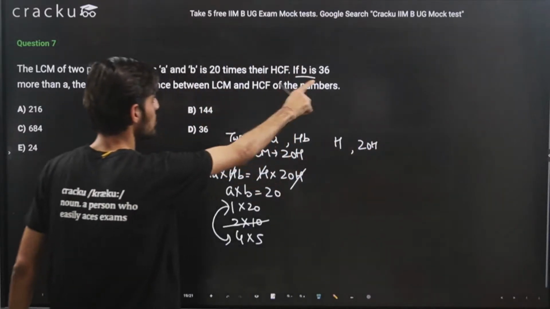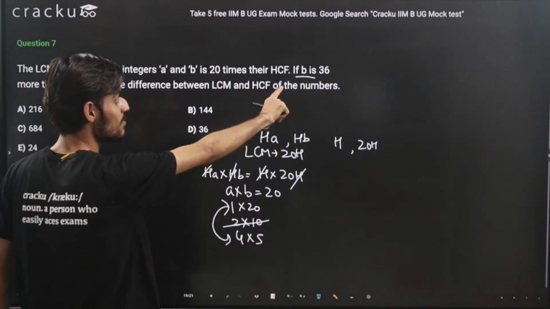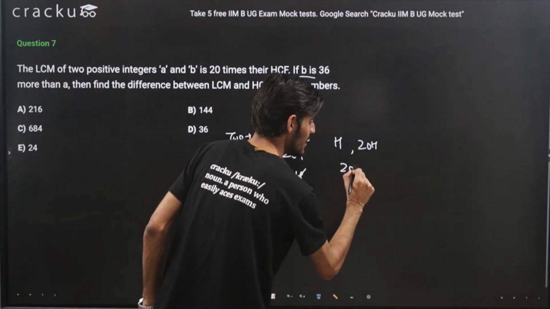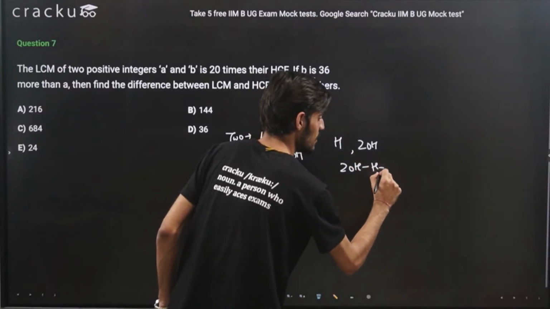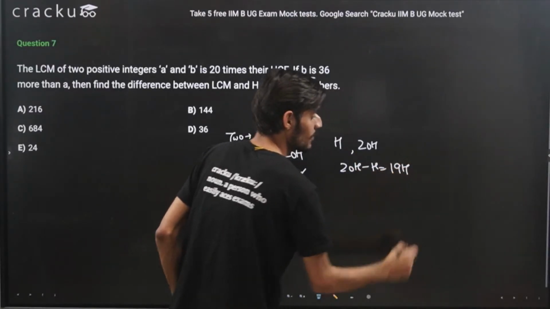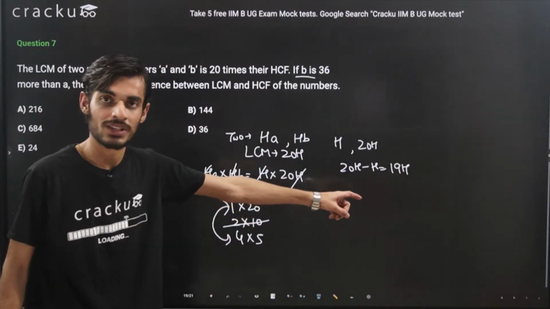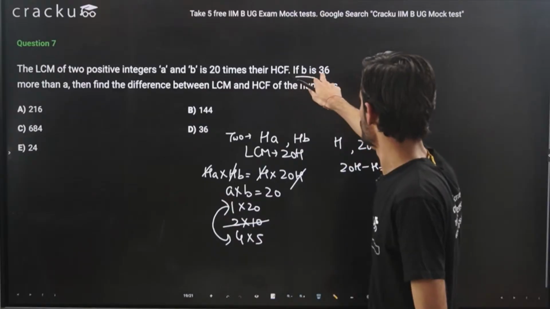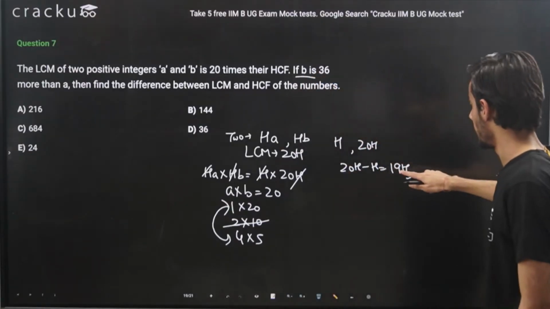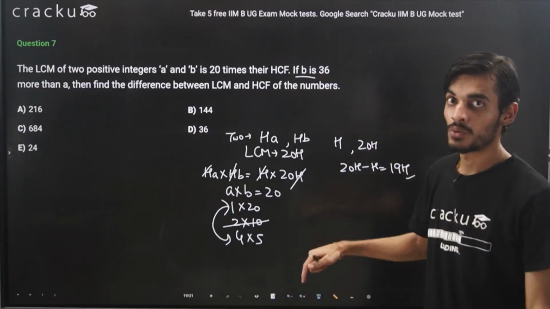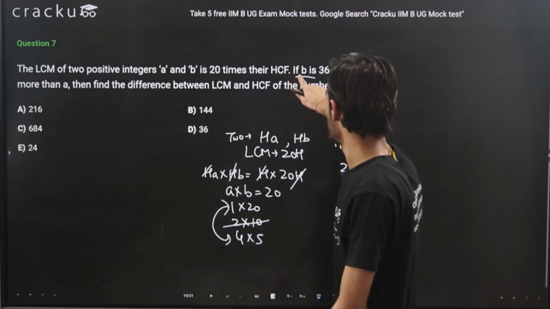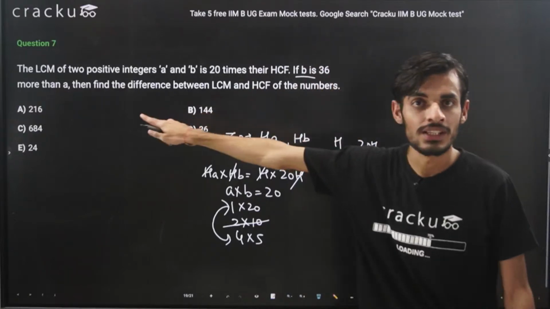So the difference of the two numbers is 36 because B is 36 more than A. So it will come out to be 20H minus H, that is 19 times H. And of course HCF has to be an integer value. So whatever value you put for H, you won't be getting 36, right? It can be 19 into 1, that is 19, 19 into 2, that is 38, and so on. So this case is also not possible because of the second condition, that B is 36 more than A.